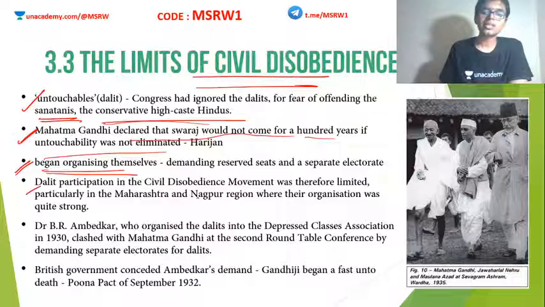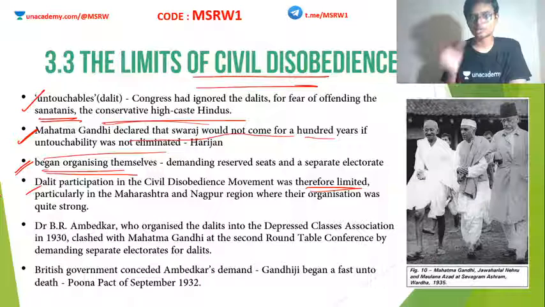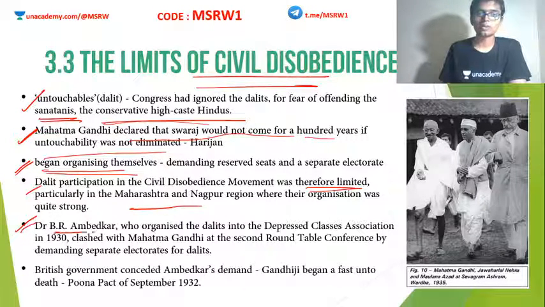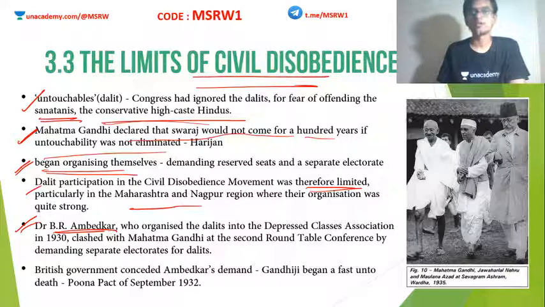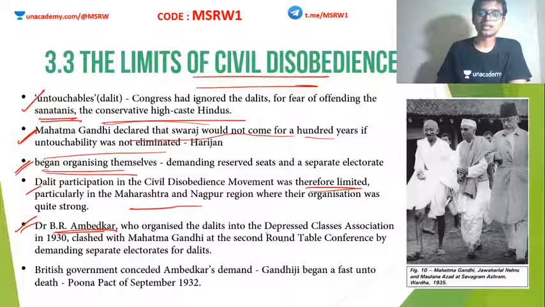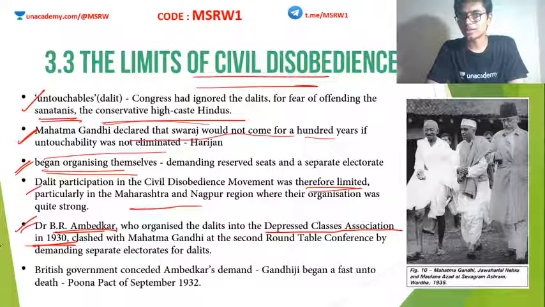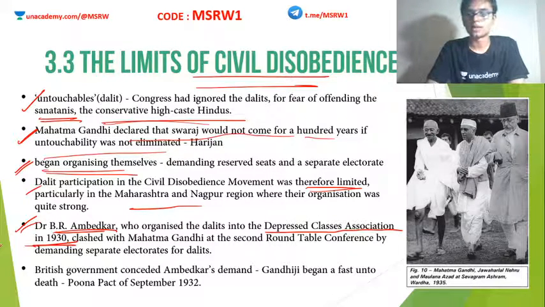So Dalit participation in CDM was very, very limited, especially in their strongholds such as Maharashtra and Nagpur. Clear? This is the time when Dr. B.R. Ambedkar came to the fore. He organized these Dalits into the Depressed Classes Association in 1930. We see a lot of ideological clashes between Dr. Ambedkar and Mahatma Gandhi. In the second roundtable conference, the depressed classes were represented by Ambedkar and the Indian National Congress by Mahatma Gandhi.